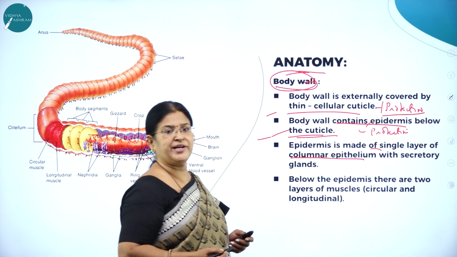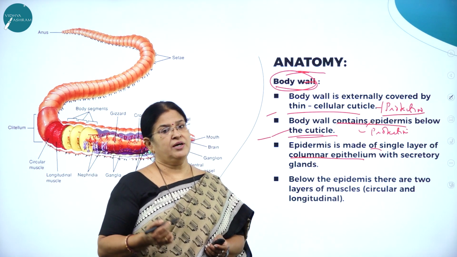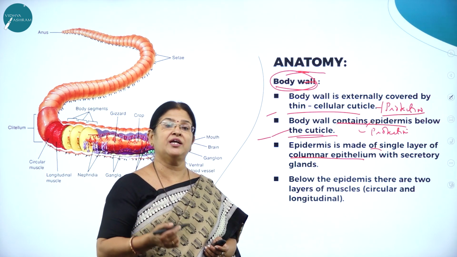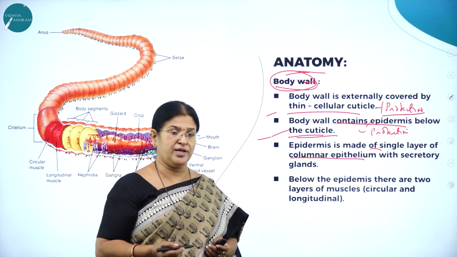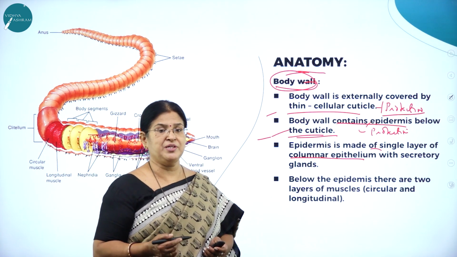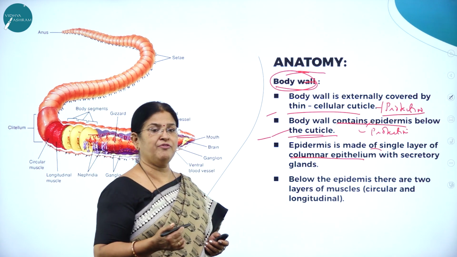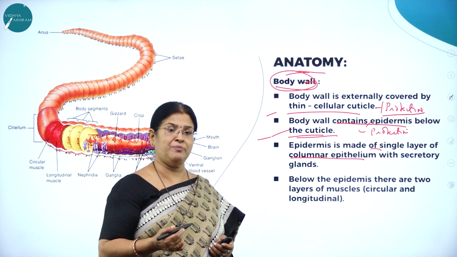As we have already studied in epithelial tissues, simple epithelium forms the lining of internal or visceral organs. Here the epidermis, the outermost layer covering the body of the earthworm, is made up of columnar epithelium. What do you mean by columnar epithelium?